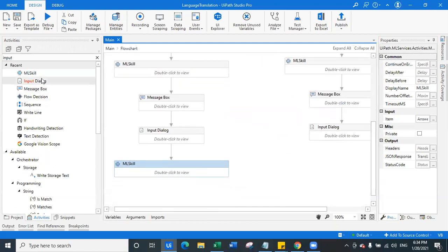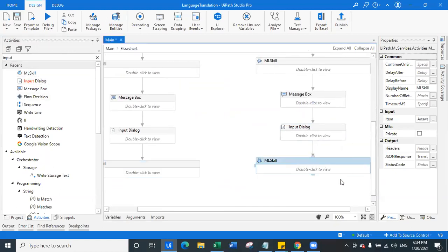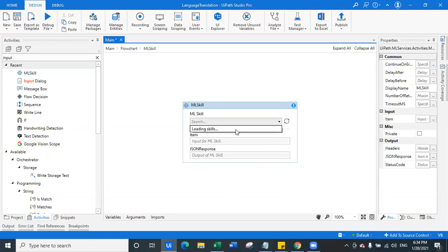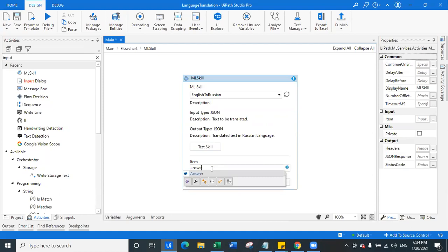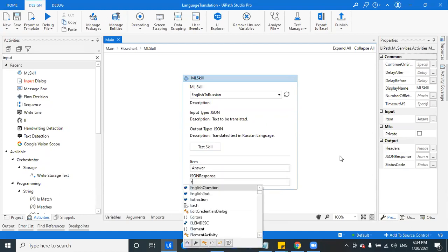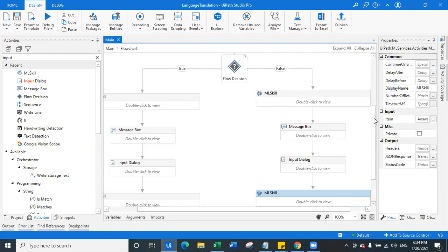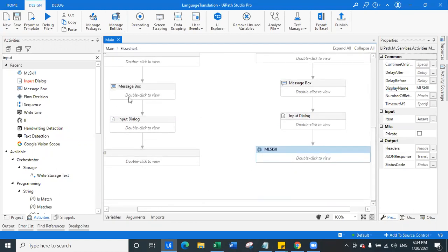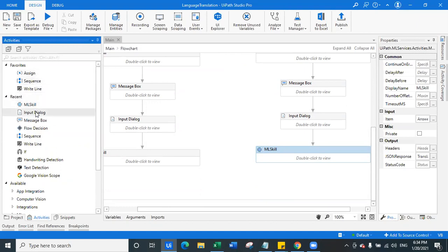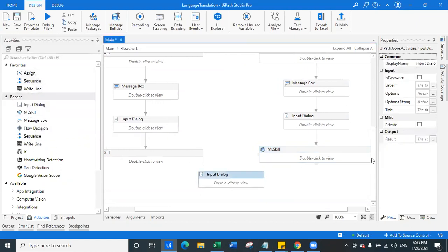And on this side we will add an ML skill which will translate it from English to Russian. This will be similarly answered, and we will translate it from English to Russian. So this will be translated answer. And once all this is done, both of the questions are answered. Now what we will do, we will ask one more input dialog activity here below.